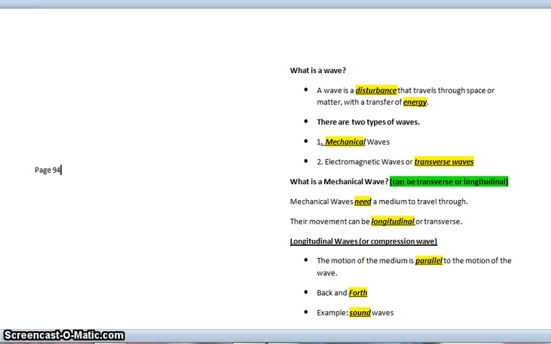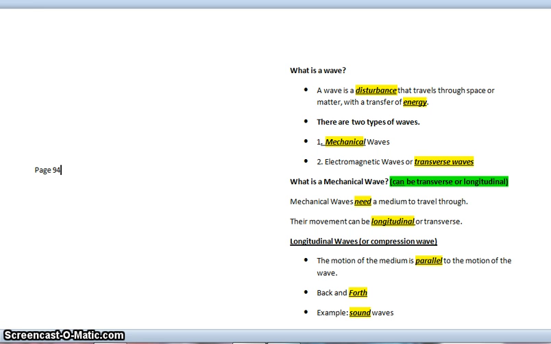And on that electromagnetic spectrum, you have things like radio waves, microwaves, satellite waves, visible light is up there, infrared, ultraviolet rays, gamma rays. So those rays or waves are on your electromagnetic spectrum. But electromagnetic waves are transverse waves.